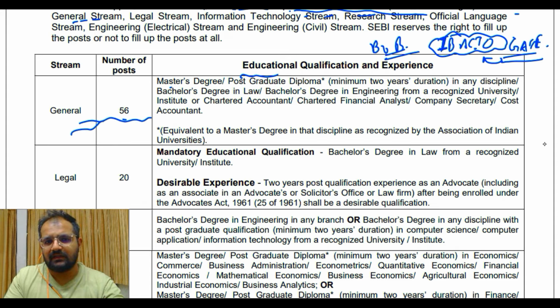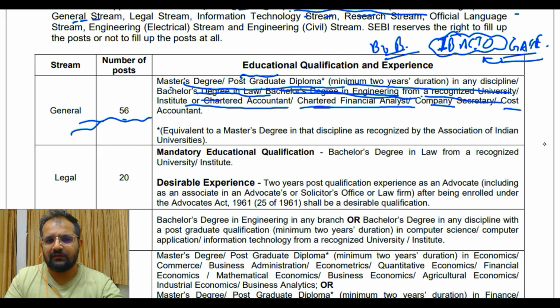So for general stream, master degree, postgraduate diploma, that is minimum 2-year duration in any discipline, bachelor's degree in law, bachelor's degree in engineering from recognized university. Okay, Institute of Chartered Accountant, Chartered Financial Analyst, Company Secretary, Cost Accountant. All of these can apply for general stream. What is the course for general stream? How many phases are there? Is there an interview or not? We'll talk about that as well.